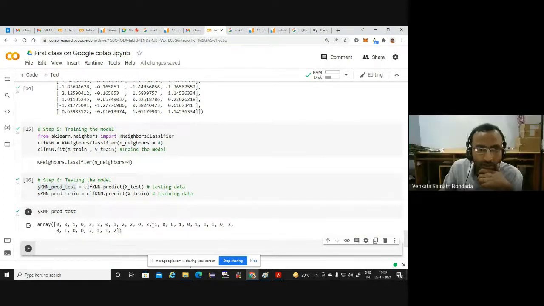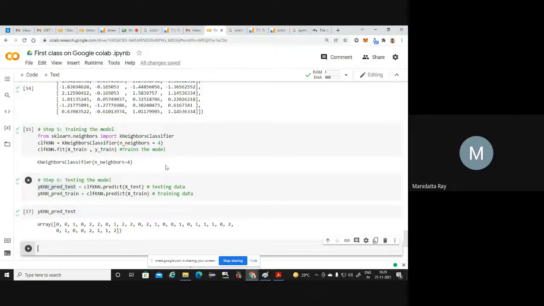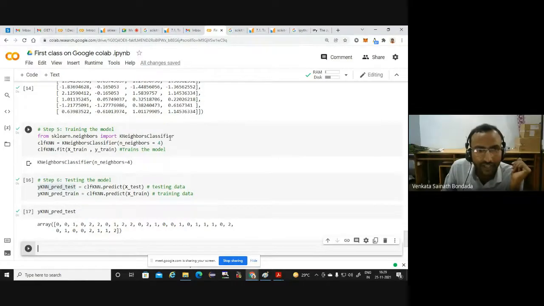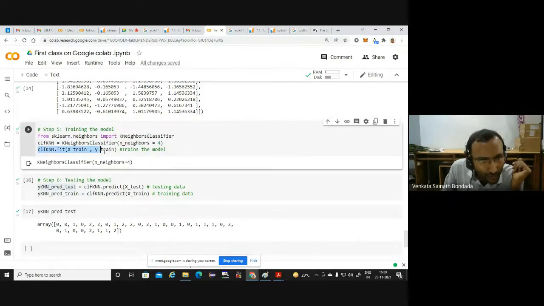Are you understanding? All of you? At least half of you? So we are simply importing one classifier, and this command is the most important, simplest and basic command: dot fit. We are fitting our input X train with the Y train.